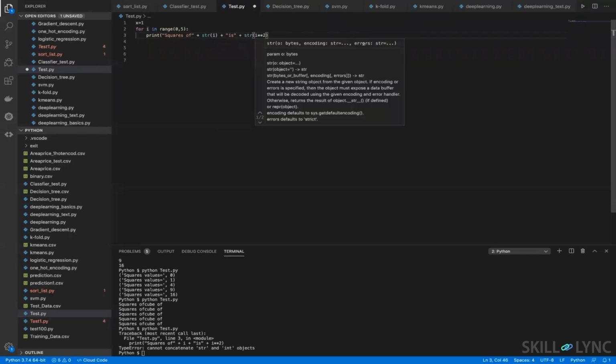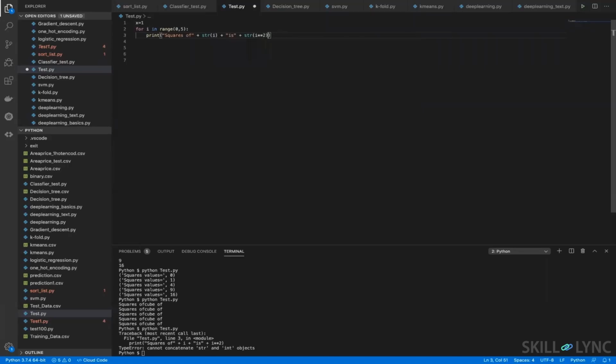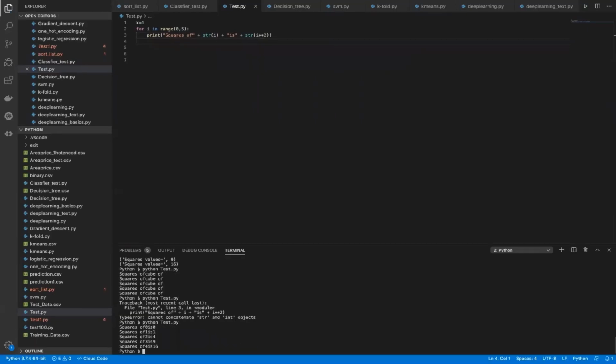We are forcefully converting this to a string so that it can concatenate, because only strings can be concatenated and integers, or numbers, can be added up, right? The combination will not work. So I'm just converting everything into string. Now if you notice, square of 0 is 0, square of 1 is 1, square of 2 is 4, square of 3 is 9, square of 4 is 16, right?